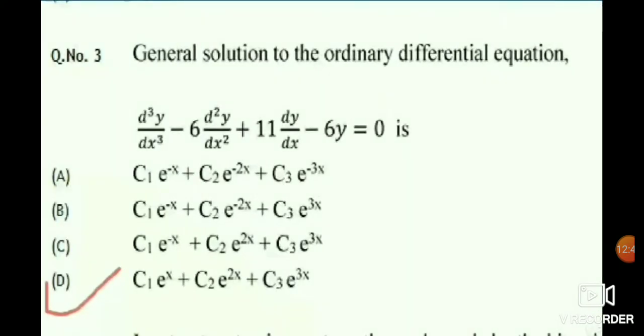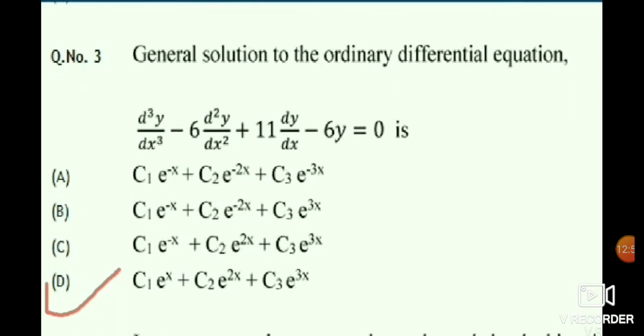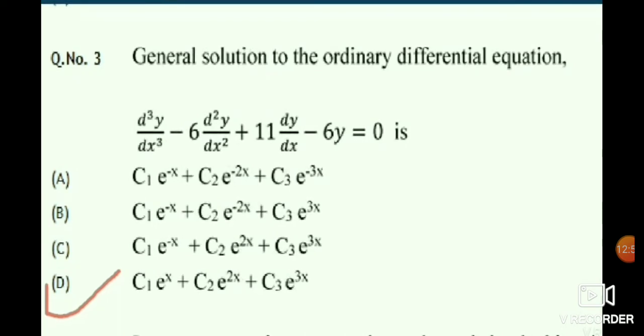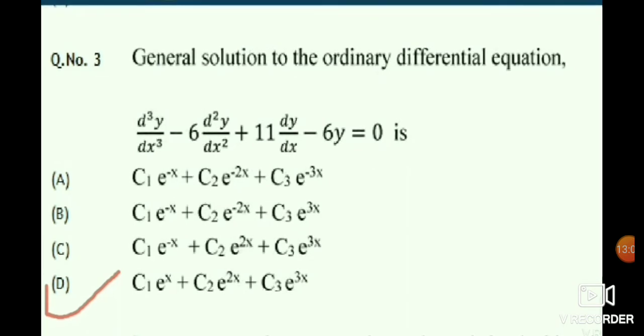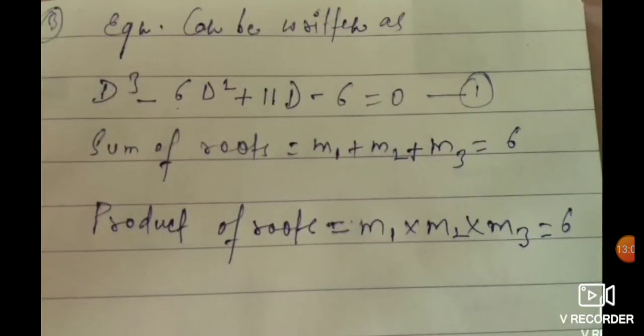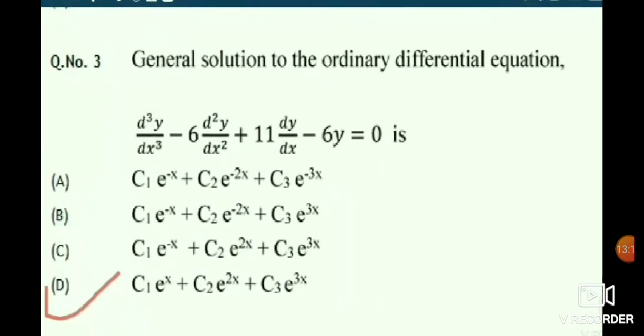You can see in the given options, suppose in the first option it is given e to the power minus x, e to the power minus 2x, e to the power minus 3x, which means m1, m2, m3 are all three negative. When you multiply all three, you get a negative answer, which is not our required answer, because our required answer is positive. So we will ignore the first option.